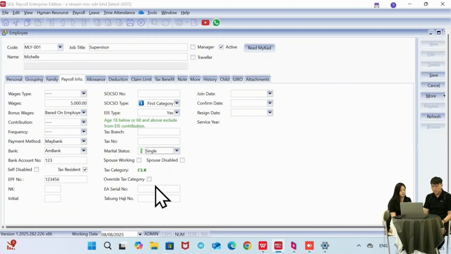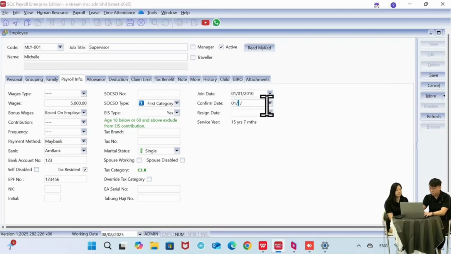Okay, so let's say you have an ES serial number, Tabung Haji number, you can key in at this part. And then you can see the join date. Maybe this employee joined on January 1st, 2010, and then the confirmed date is March 1st, 2010.